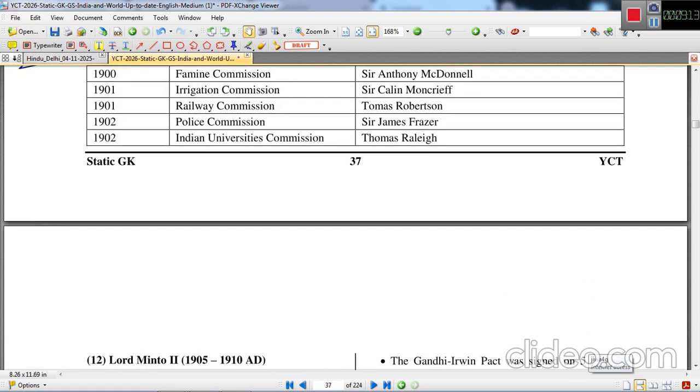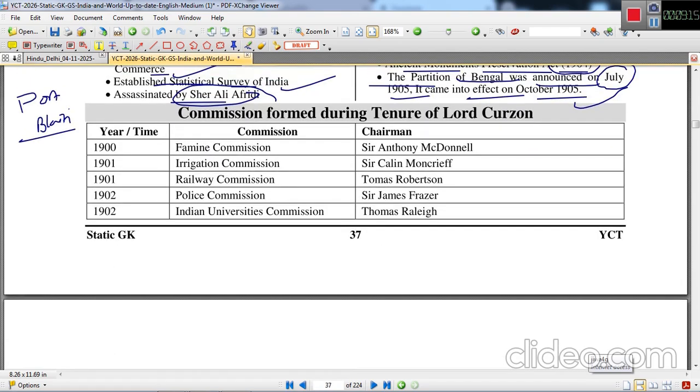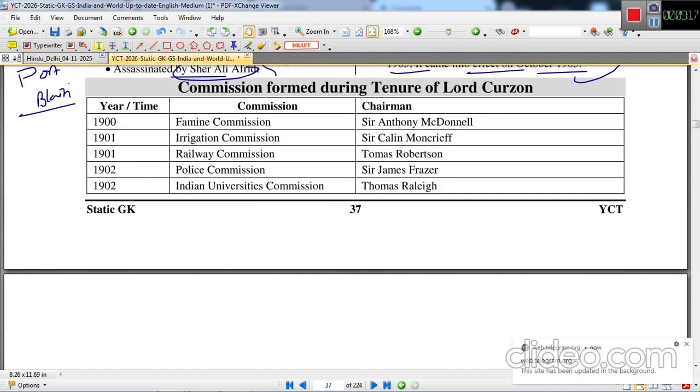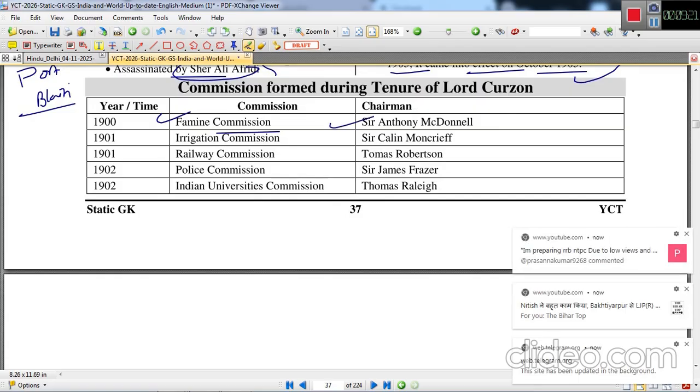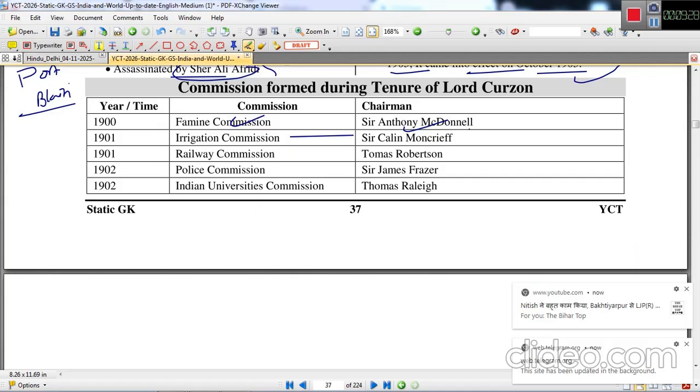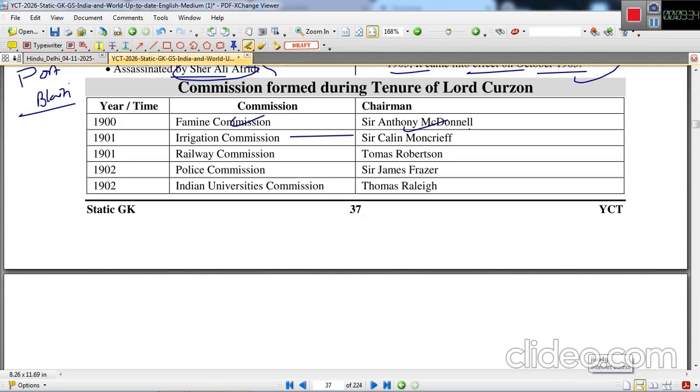Now we will see some of the important commissions formed during the tenure of Lord Curzon. In 1900, Famine Commission was formed under the chairmanship of Sir Anthony MacDonnell. In 1901, Irrigation Commission was established under the chairmanship of Sir Colin Scott-Moncrieff. Again in 1901, Railway Commission was established under the chairmanship of Thomas Robertson.